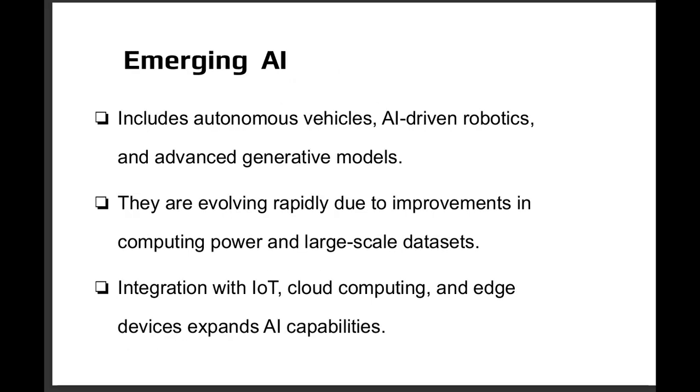Some emerging AI technologies we see are in our vehicles. Autonomous vehicles that are self-driven are starting to become available on our roadways. We also see AI in our robotics. Robotics is a quickly growing technology field handling repetitive tasks both in your domestic and in your enterprise environments. AI is becoming integrated with our IoT, our Internet of Things networks, and our cloud computing. It helps our end users to get more detailed responses and quicker access to responses to queries.